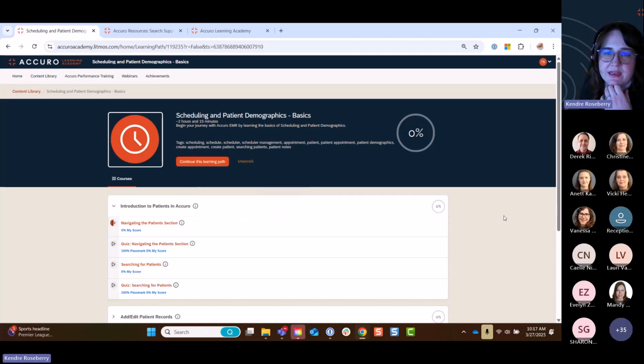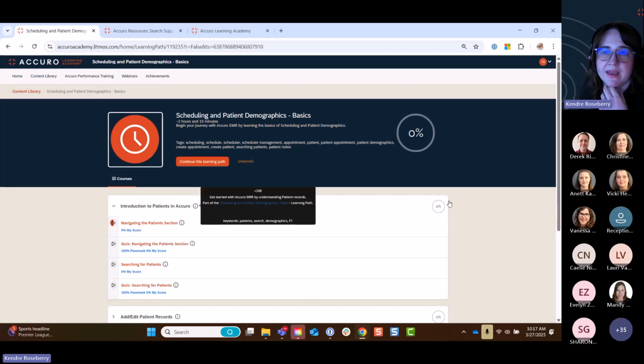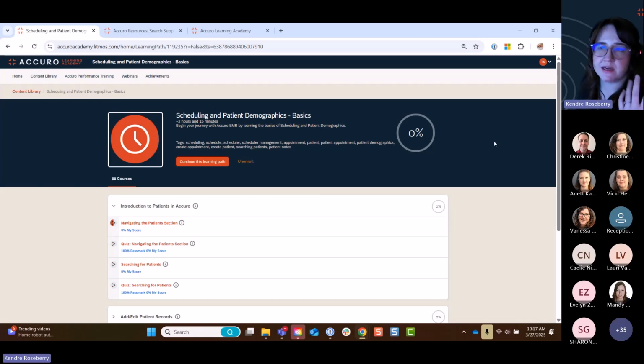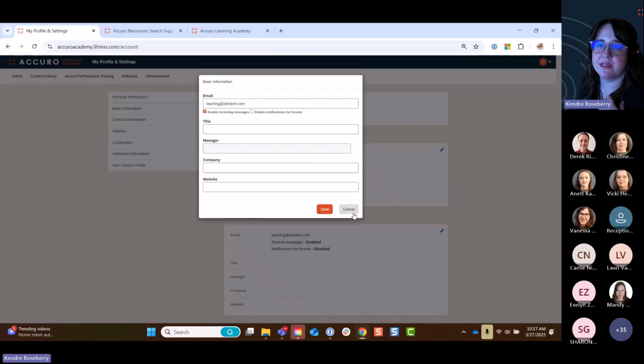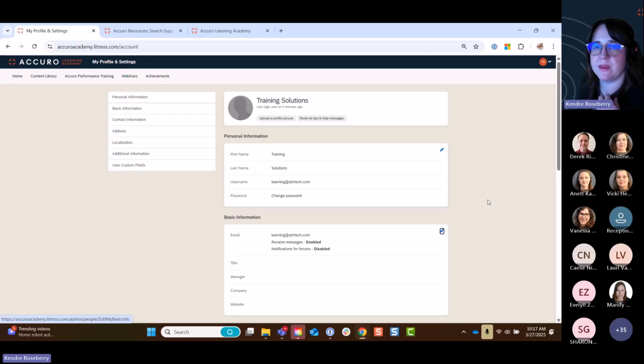All right, and just to get into one last topic here about account maintenance, it's always best practice to make sure that you have access to the email address that you use to create your account. So should you ever change clinics or have a different email address, you can go into your profile and settings in the top right of Accuro Learning Academy, and then just edit your email address here. Make sure you save it, and that way you'll always be able to log in, because if you do the self-serve password reset, it's obviously going to go to the email address associated with your account, so you can always update that here.